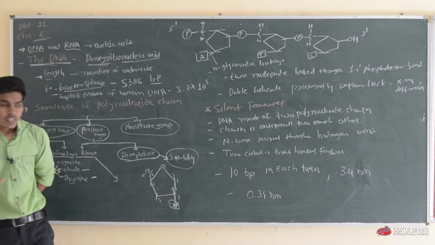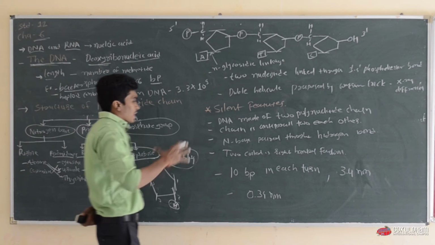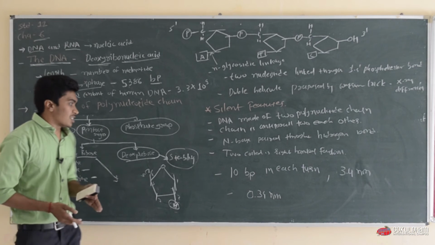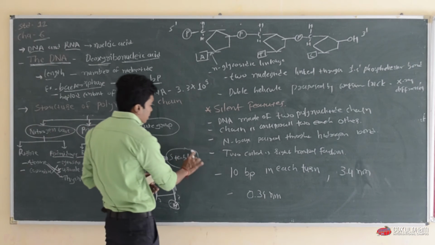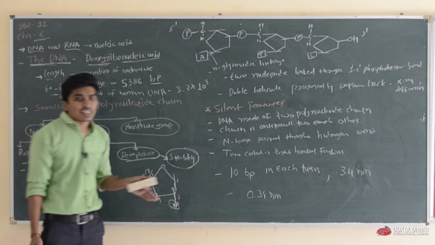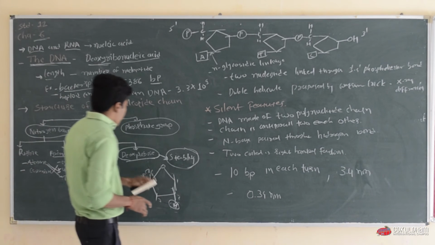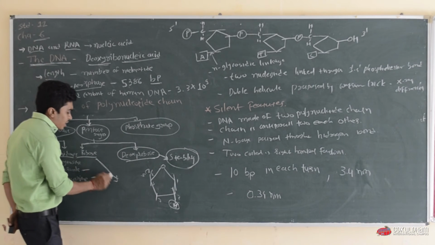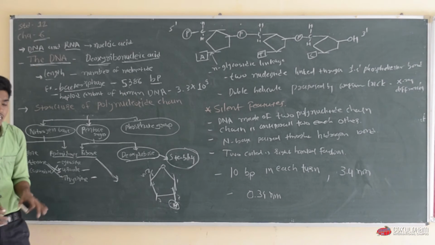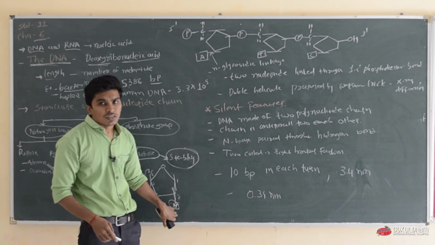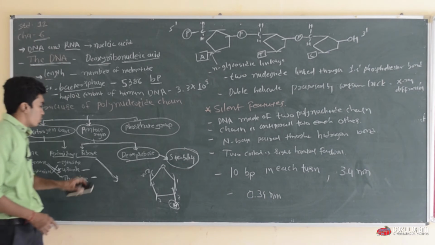It leads to heredity and passing of particular characters. So in evolution, the chances of variation occurring in DNA are quite low, and variation in ribose is very high, and it is not stable because of this highly reactive hydroxyl group.